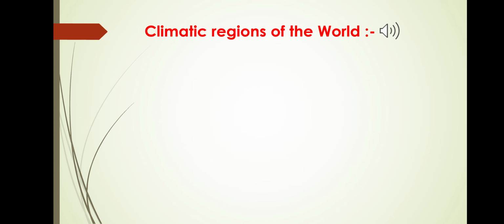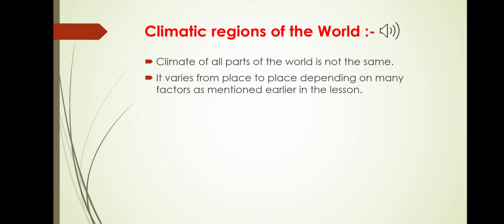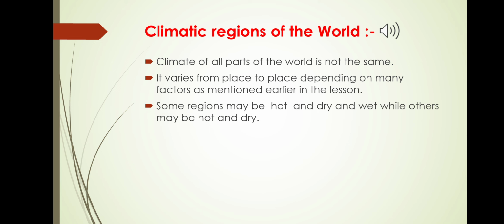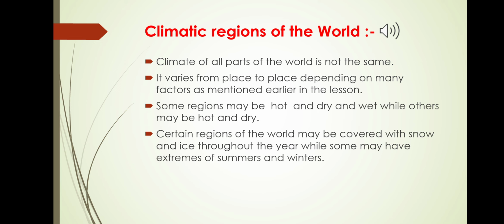Climatic regions of the world. The climate of all parts of the world is not the same. It varies from place to place. Some regions may be hot and wet, while others may be hot and dry. Certain regions of the world may be covered with snow and ice throughout the year, while others have very extreme summer and winter. The world has been divided into various climatic regions on the basis of the climatic conditions experienced in them.